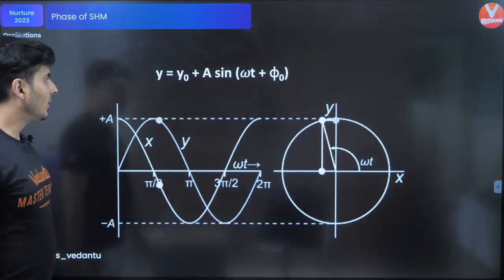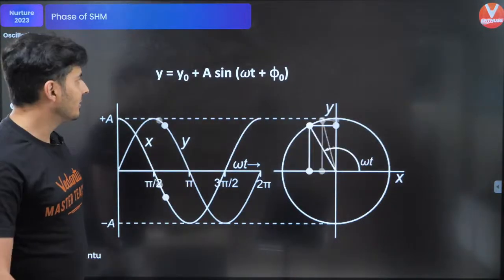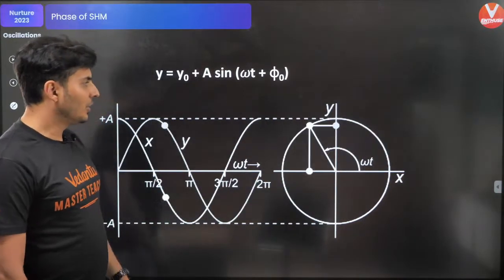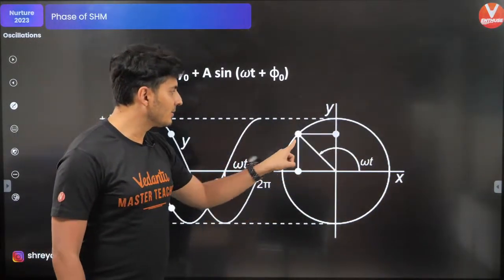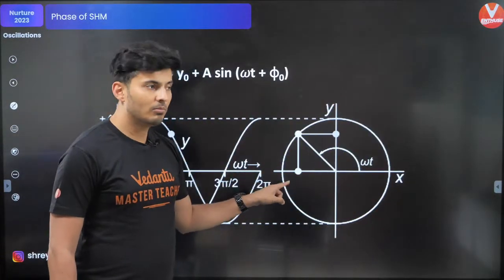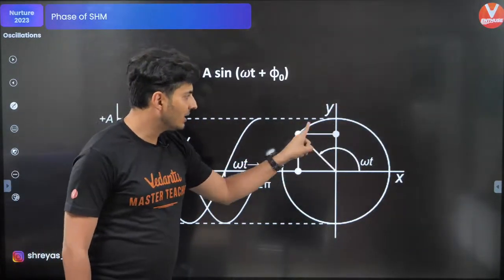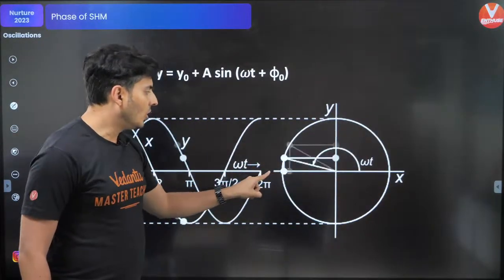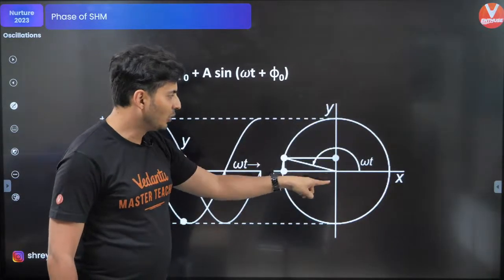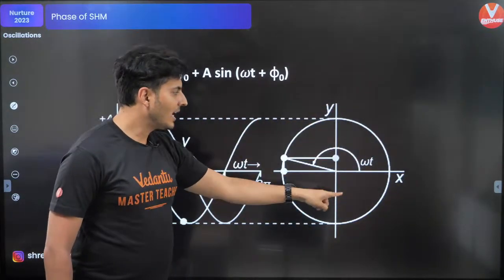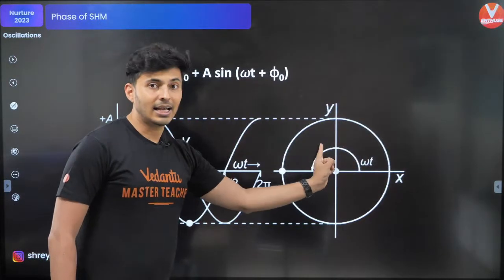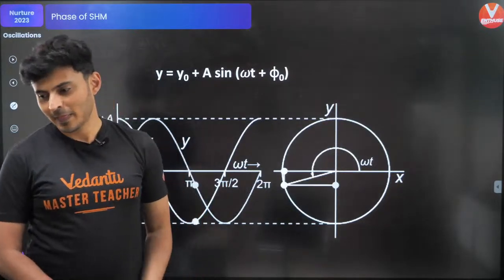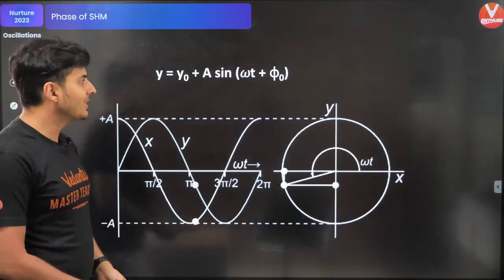Alrighty. Now, this is another interesting graph or another way of showing phasor diagrams. Look at this. The particle is performing simple harmonic motion because you can think of it this way. This particle which is going around the circle, either the x coordinate or the y coordinate, you can see both of them are performing SHM. And this angle that you see which is covered is called as the phase of the SHM. Okay? So when is the phase 180?